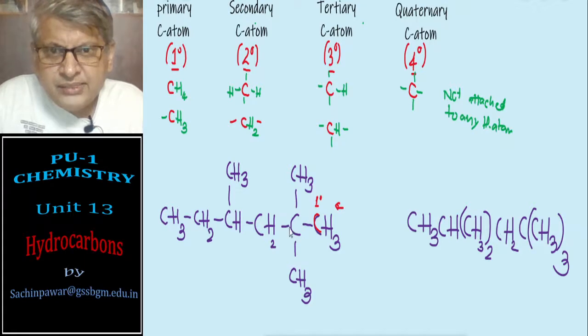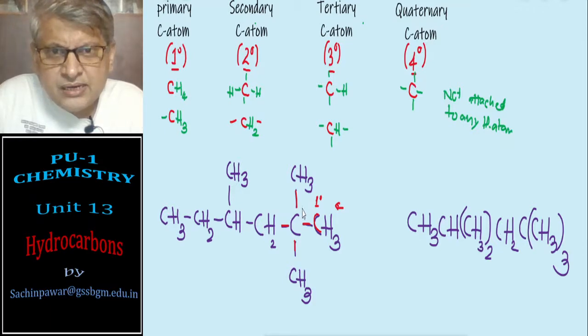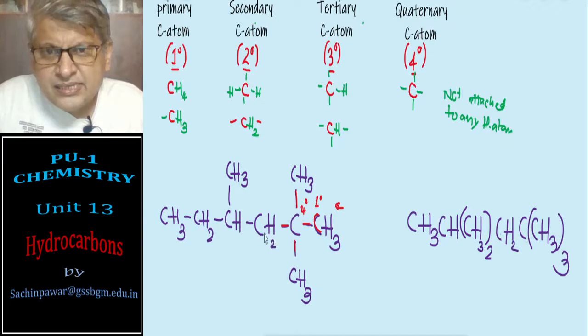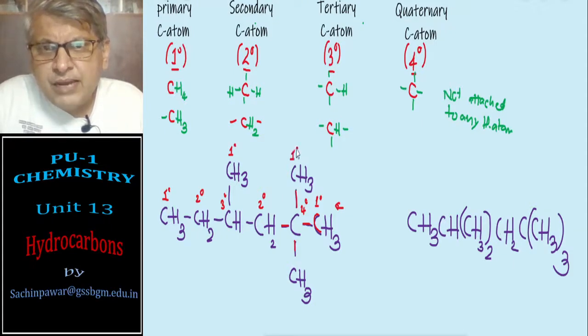This carbon atom is attached to 4 different atoms, and those atoms are not hydrogens, therefore this is a quaternary carbon atom. This is CH2, which means secondary carbon atom. CH means tertiary carbon atom. CH2 means secondary carbon atom. CH3 means primary carbon atom, and the remaining CH3 groups are also primary carbons.